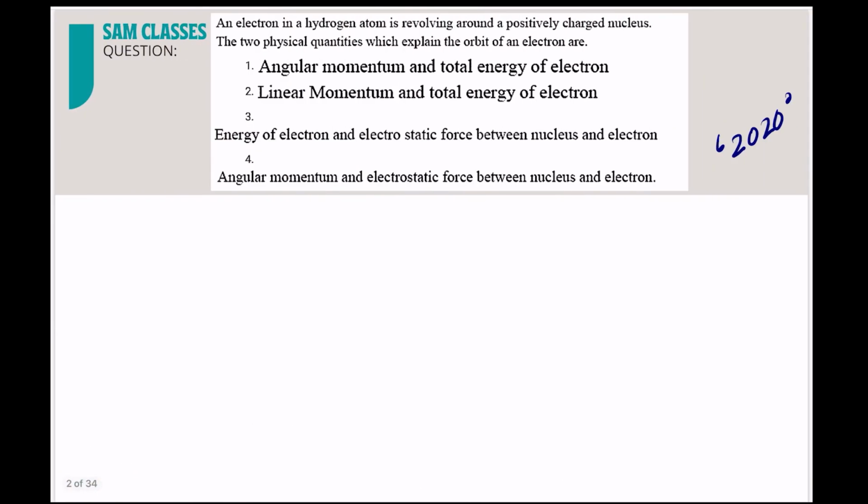Now let's see the first question that we have in this chapter. An electron in a hydrogen atom is revolving around the positively charged nucleus. The two physical quantities which explain the orbit of an electron.